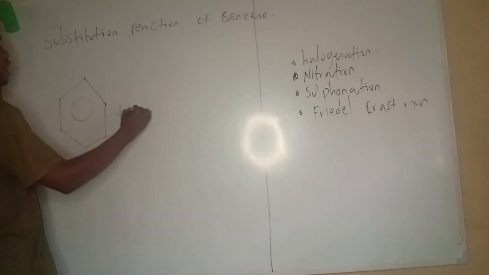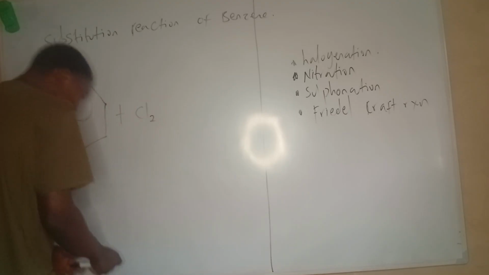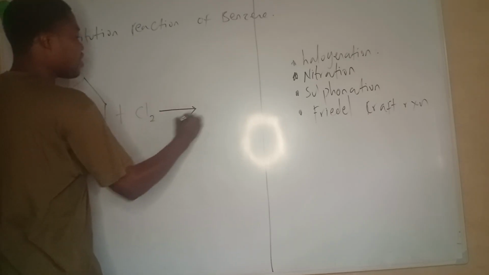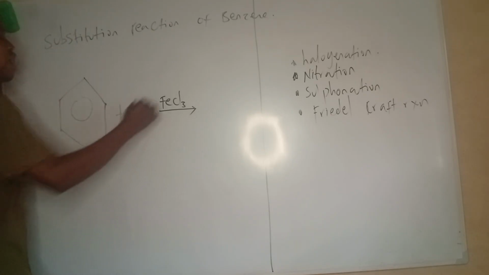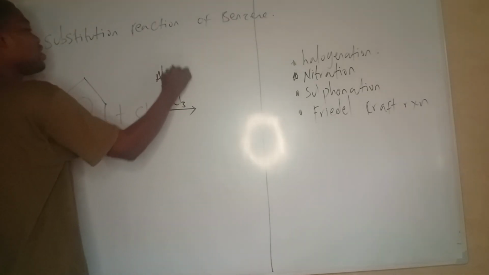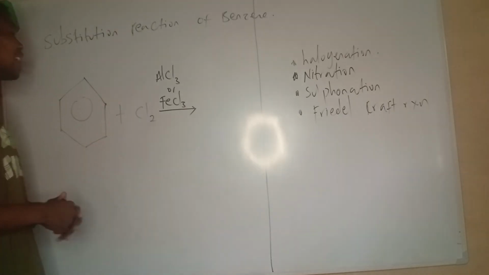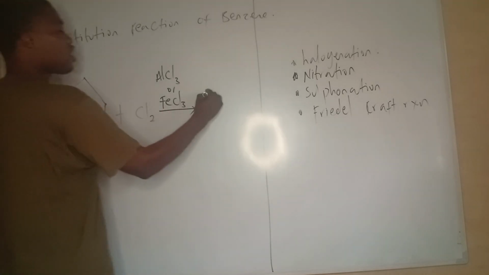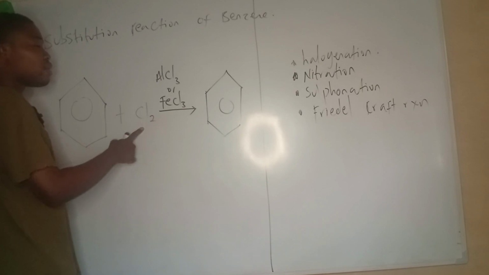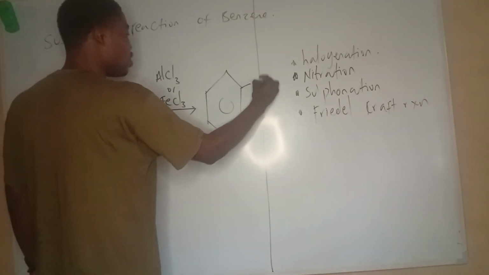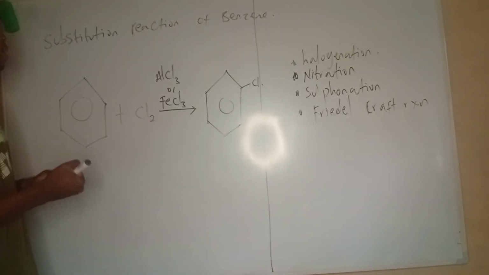If I react this benzene ring with chlorine, in the presence of FeCl3 or AlCl3 as the catalyst, I'm going to get chlorobenzene or halobenzene, depending on the halogen. Except fluorine, which will not be able to do this reaction. Fluorine can cause the explosion or combustion of benzene.